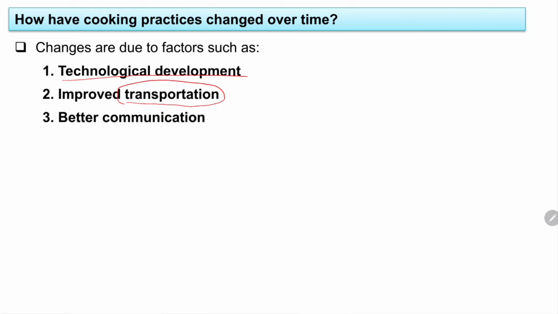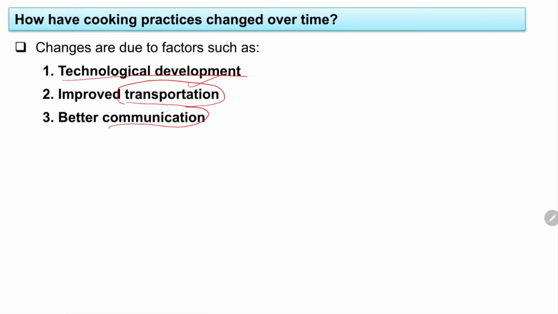And because of improved transportation, we can get whatever we want to get. Otherwise, if a particular thing is not available in your state, and if there was no mode of transportation, then how will you get it, isn't it? Again, for example, in case of food, suppose you are from the northeast, just an example, and you want to prepare dosa, but you don't have the ingredients with you. So what will you do? You will be importing things, isn't it? If there was no better transportation, then how will you import? Yes or no? So that's why, because of this improved transportation, there have been changes not only in cooking practices but in food habits also, okay, in the food habits that we are eating now.